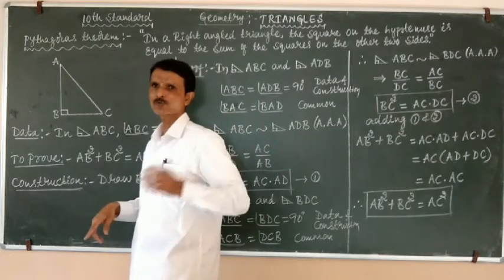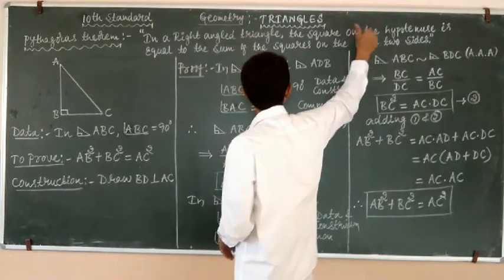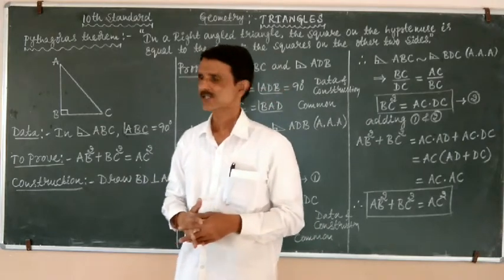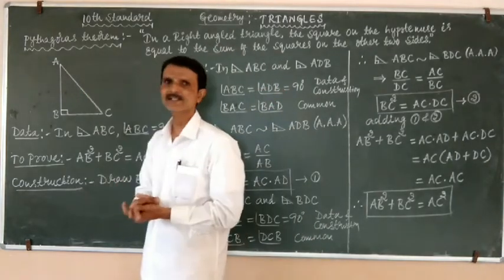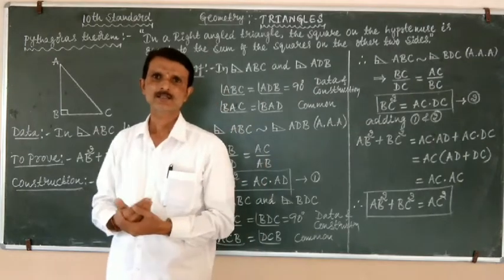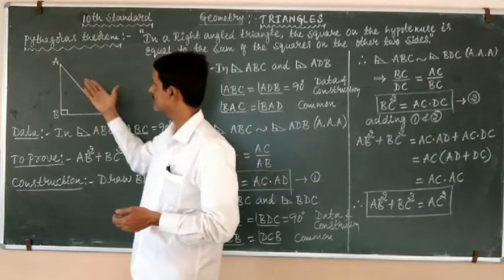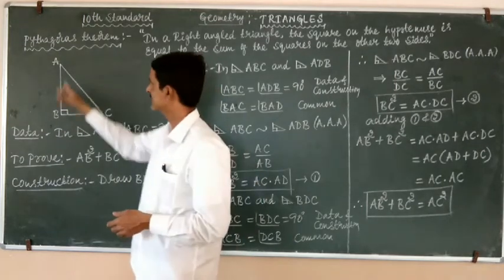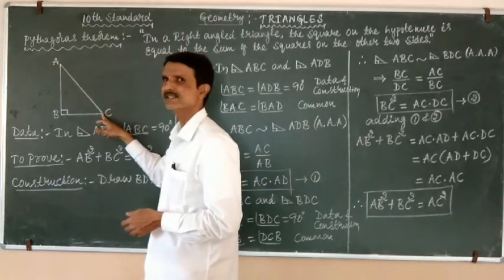Now, to prove the square on the hypotenuse: which is the hypotenuse in a right angle triangle? Yes, the side which is opposite to the right angle is called the hypotenuse. Here it is AC.